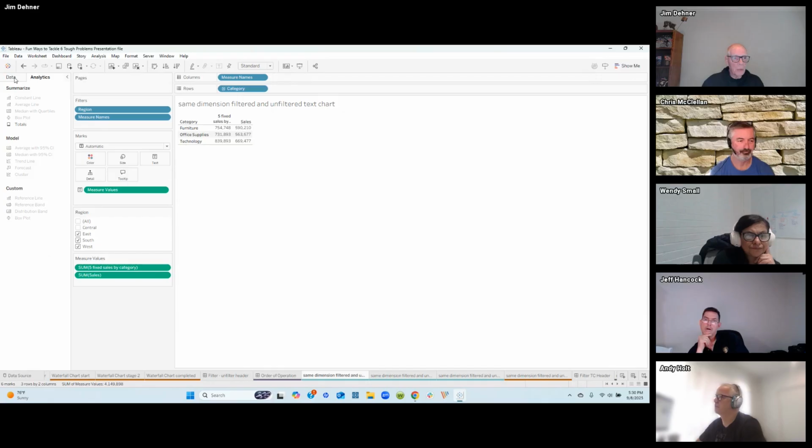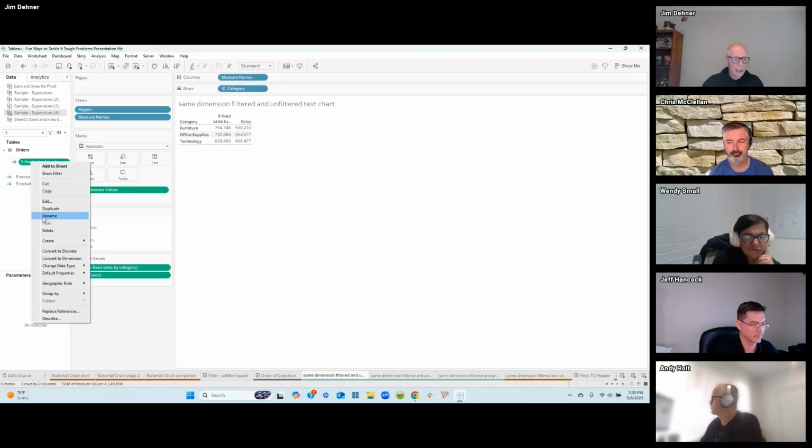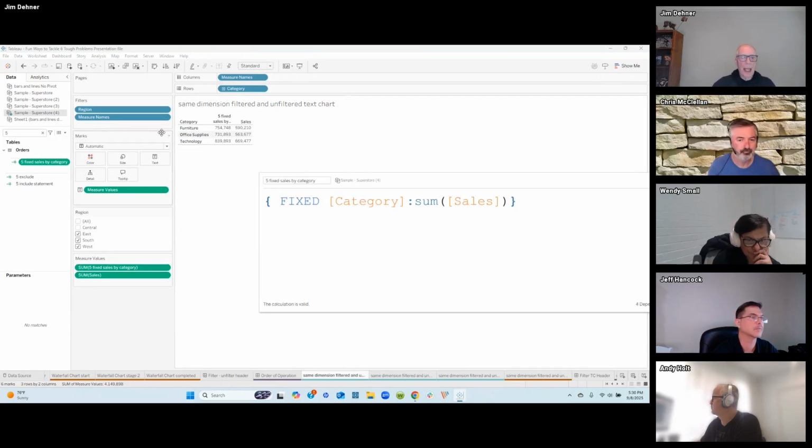Here's an example. All I've calculated here is a fixed LOD, fixed at the category level. I want the sum of the sales. And then I've taken region and placed it on a filter, so I can filter region. We'll see that my fixed LOD values do not change, because I'm applying the filter after the LOD is calculated. My sales value, just the straight sales value, does change.